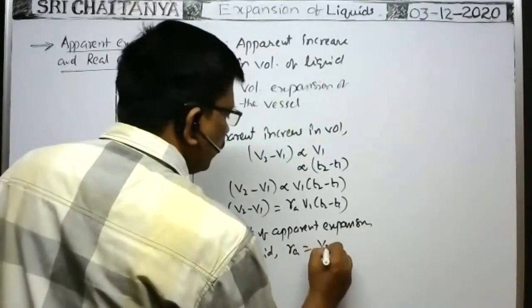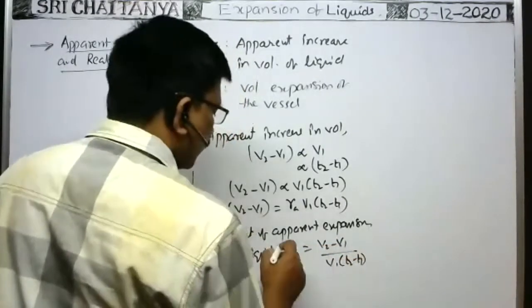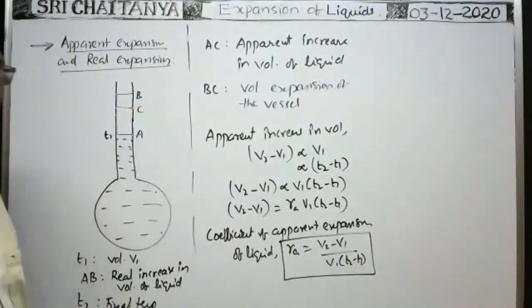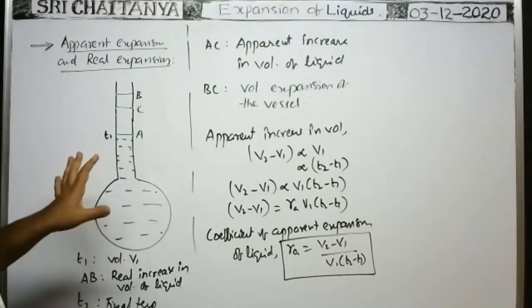Gamma A is equal to (V2 minus V1) by V1 into (T2 minus T1). This is the formula for the coefficient of apparent expansion of the liquid. Coefficient of apparent expansion of the liquid means whenever the expansion of the vessel is not considered.